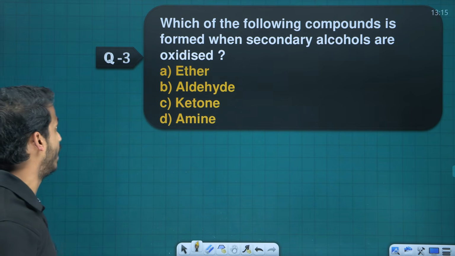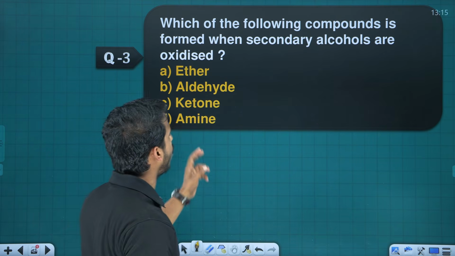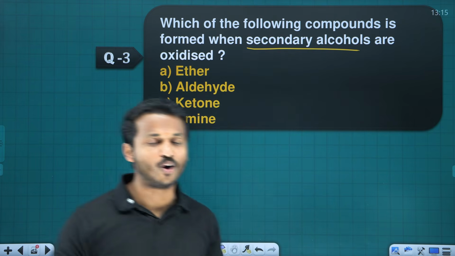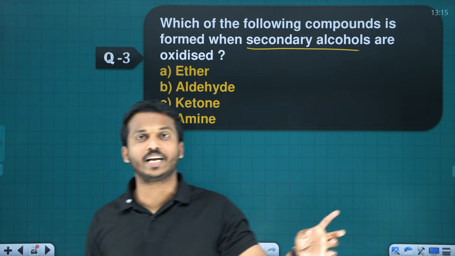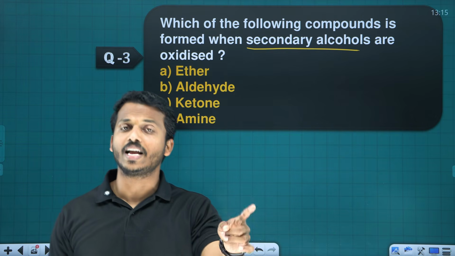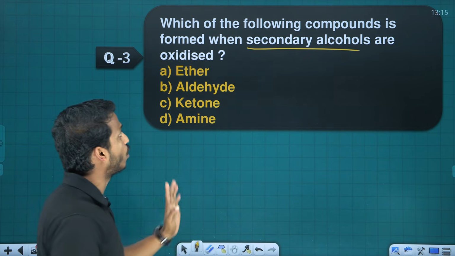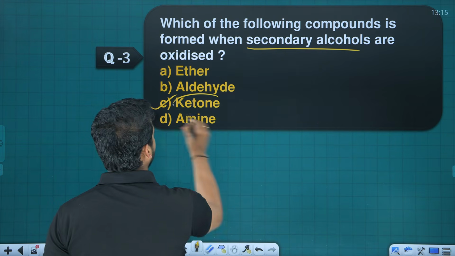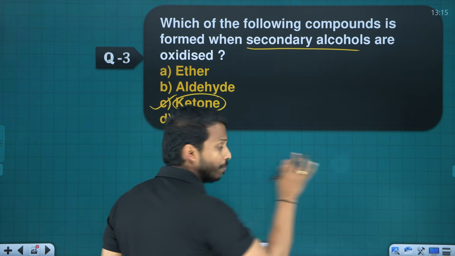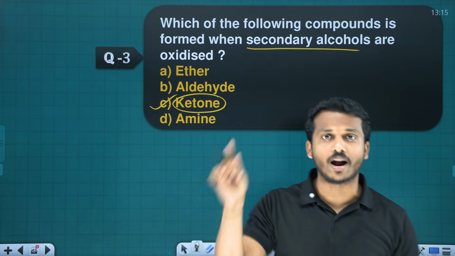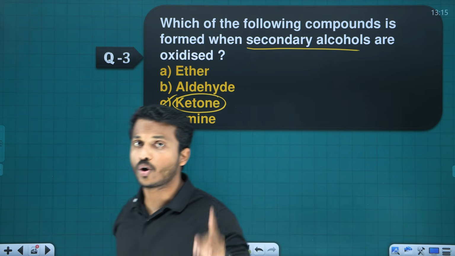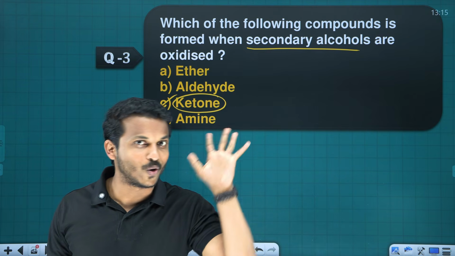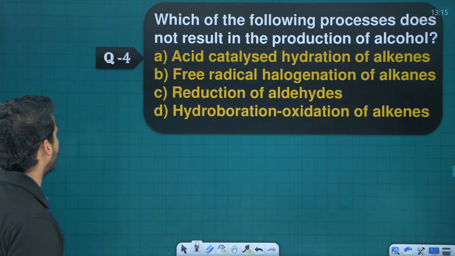Moving to question number 3. Which of the following compounds is formed when secondary alcohol is oxidized? Primary alcohol on oxidation gives aldehyde. Secondary alcohol on oxidation gives ketone. Ready? So remember all. Primary alcohol on oxidation we get aldehyde. Secondary alcohol on oxidation we get ketone. What about tertiary alcohol? They do not undergo oxidation. Okay.